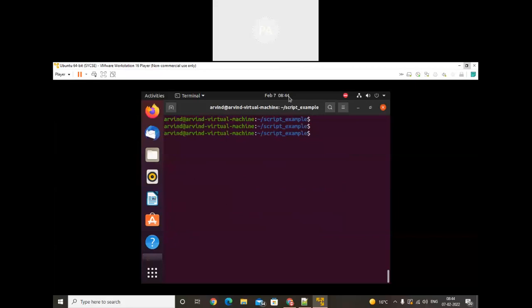So this is about scripting. Does anyone have a query till now? We need to cover cron tab also, but again time will not be available to perform cron tab because we need 40 to 45 minutes. So we'll stop here, and if you have any query, let me know, we'll discuss that. Yes, does anyone have a query regarding scripting? I will share that document with you, don't worry.